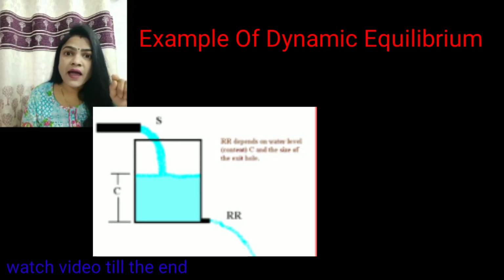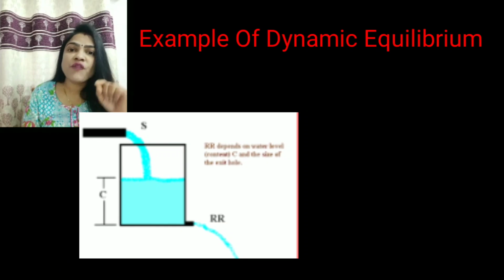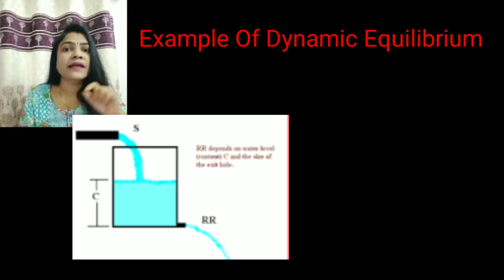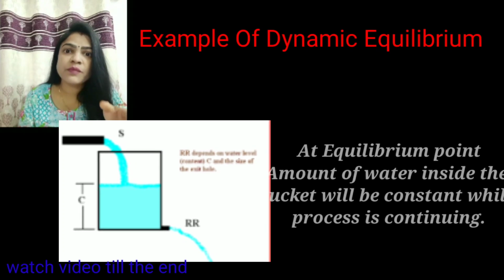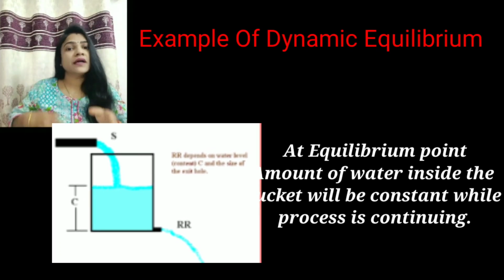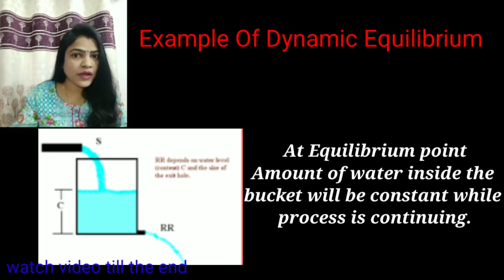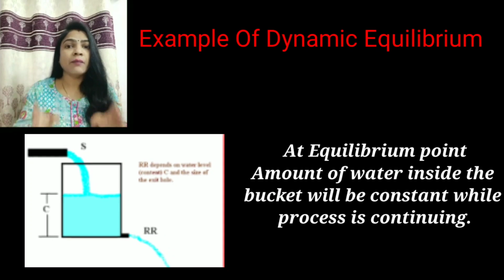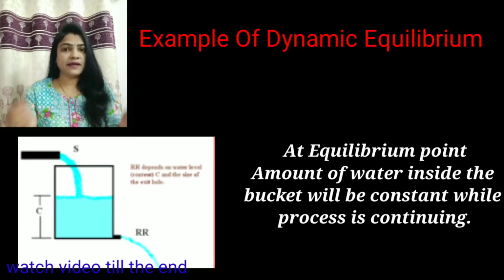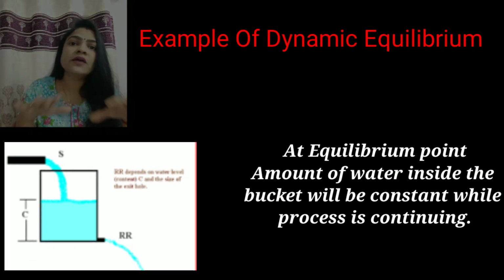At the end of this process, finally we get an equilibrium point, and at this equilibrium point, the process is going on, but the concentration and the amount of water inside the bucket will be constant.